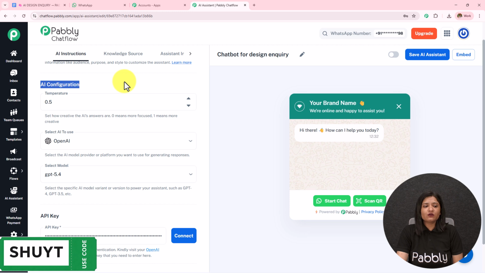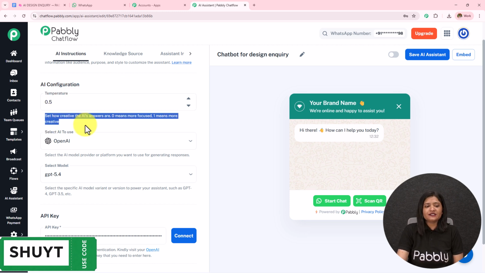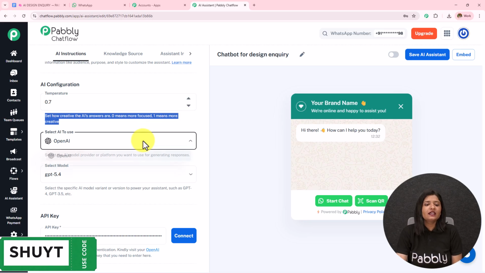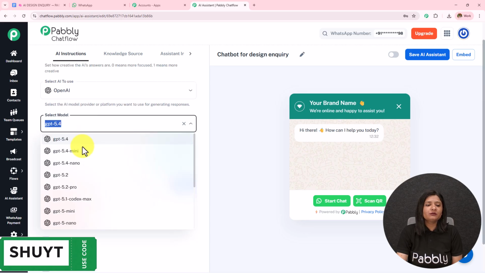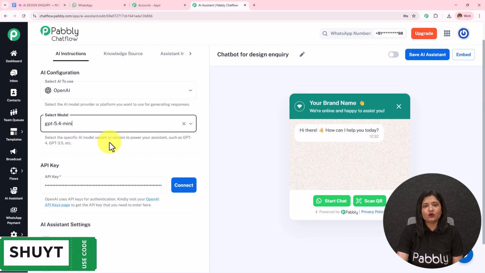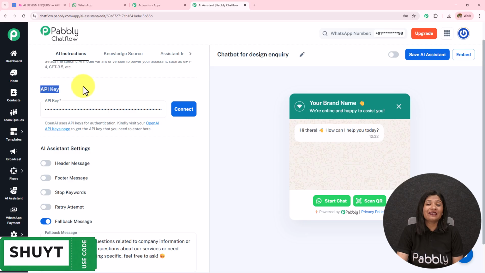You can enhance these instructions according to the requirement. Then we have this AI configuration, under which we have the first one as temperature. It is written, set how creative the AI answers are. 0 means more focused, 1 means more creative. If I go from 0 to 1, the creativity of how this AI is answering will increase. I'm going to keep it as 0.7. The AI to use is OpenAI. The model will be GPT-5 mini. You can set this according to your preference, and then we have to enter the API key.